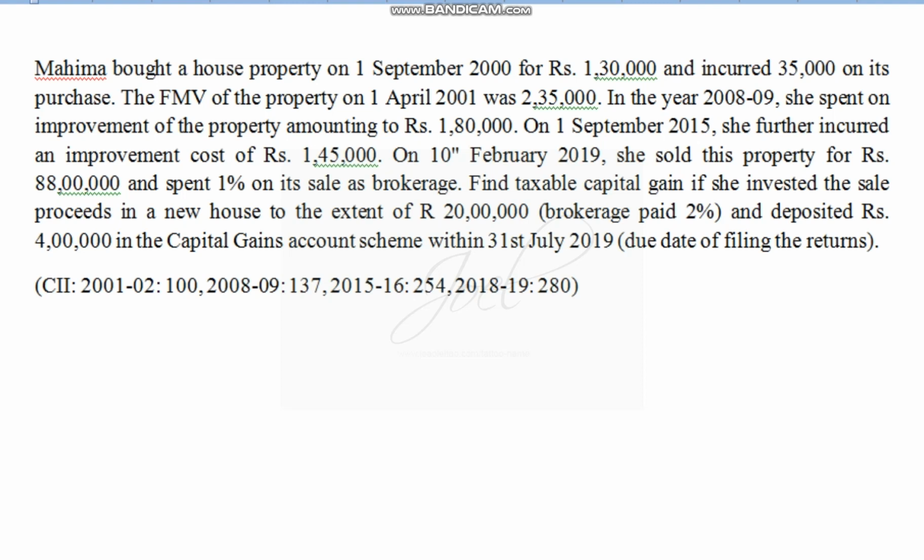So here we are going to work out a problem on calculation of long-term capital gains. We will analyze the situation first.